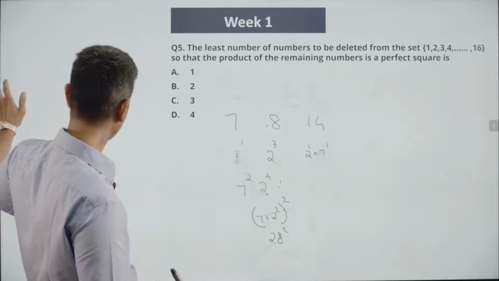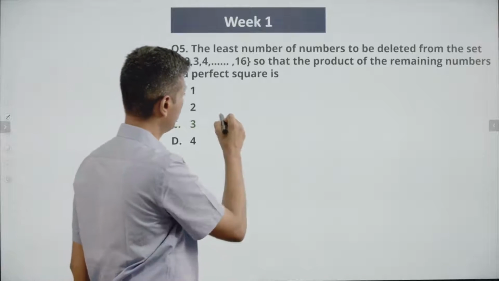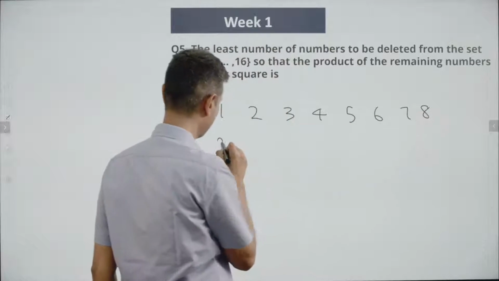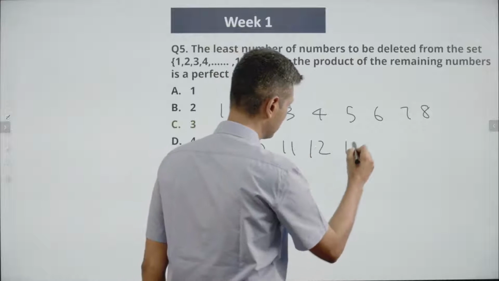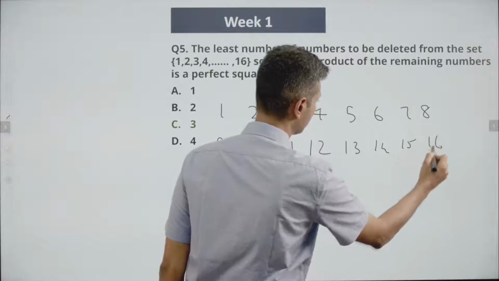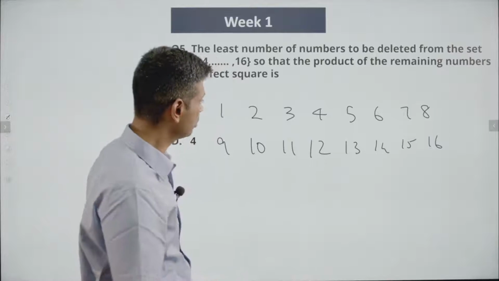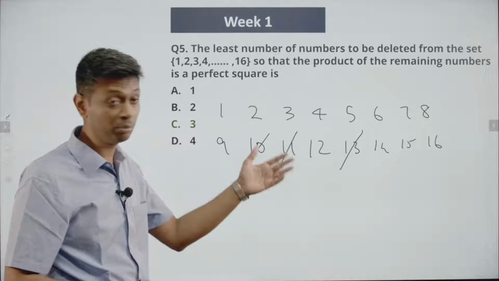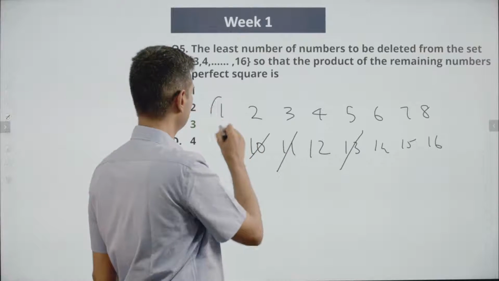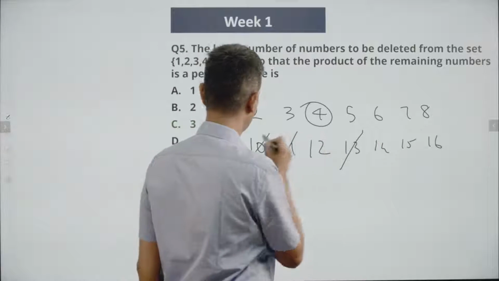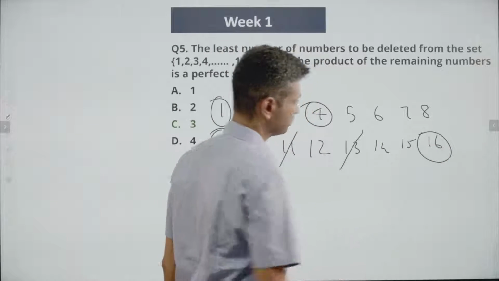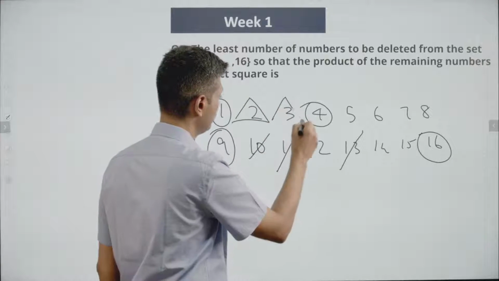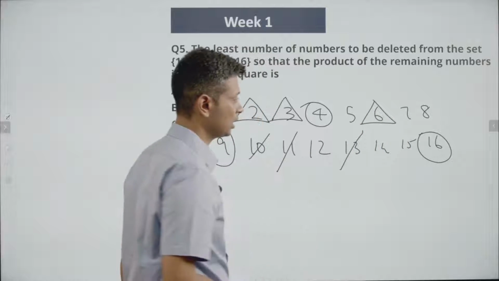Right? Now I'm going to just do a very quick recap. So what have we written down? 1, 2, 3, 4, 5, 6, 7, 8, 9, 10, 11, 12, 13, 14, 15, 16. We said we'll have to cut off 3 numbers. The 3 numbers we're taking out are 11, 13 and 10. The remaining should be a perfect square. How will it be a perfect square? This is a perfect square, this is a perfect square, this is a perfect square, this is a perfect square. Brilliant, we've got those. This is 2 into 3 into 6 carves itself out.